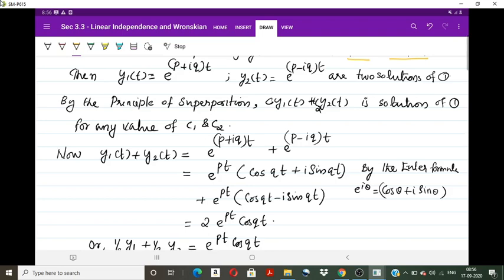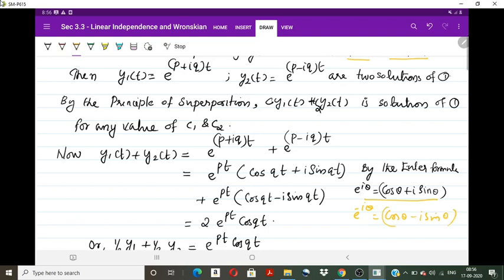Then by definition, it is e raised to p plus iqt plus e raised to p minus iqt. And we know Euler's formula, that is e raised to i theta is equal to cos theta plus i sin theta, and e raised to minus i theta is cos theta minus i sin theta. So we expand the exponential.